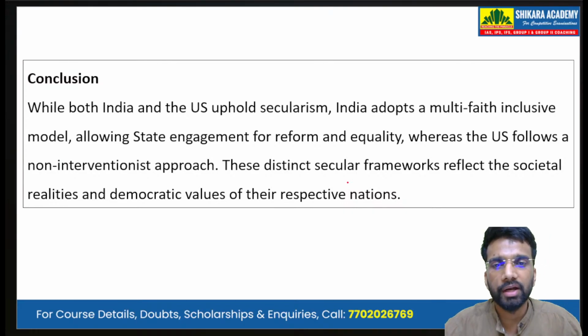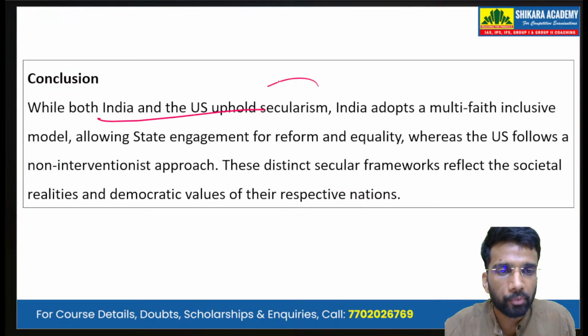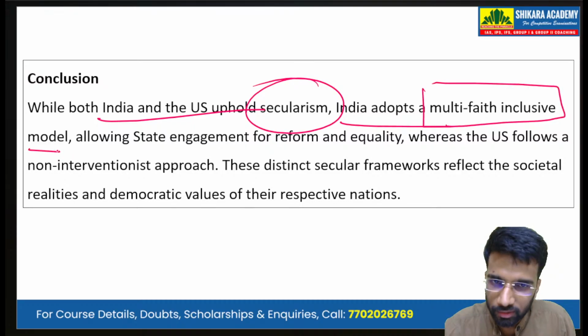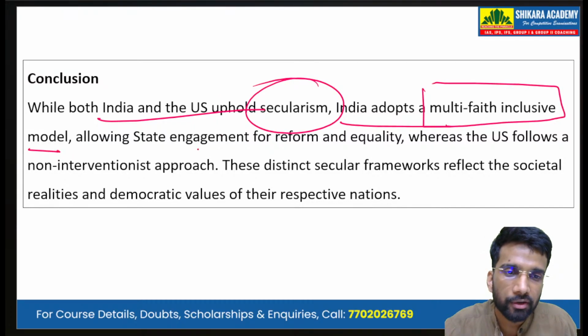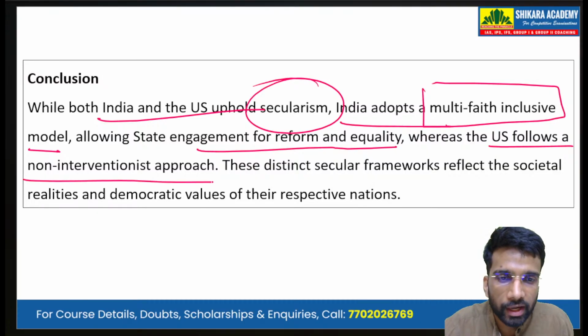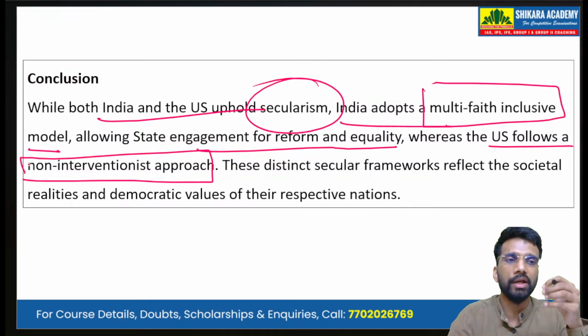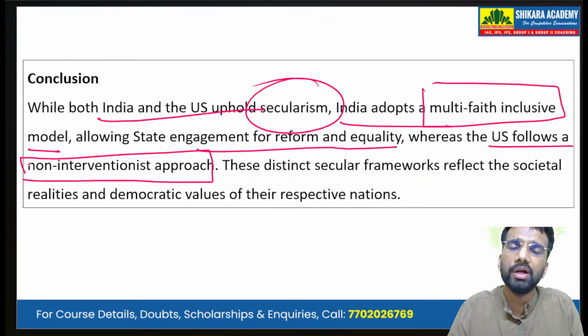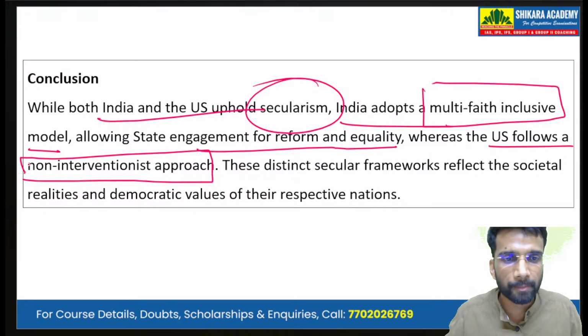Then, in summary, we can write that while both India and the US uphold secularism, India adopts a multi-faith inclusive model, allowing state engagement for reform and equality, whereas the US follows a non-interventionist approach. So, in India, we have an inclusive, interventionist approach, and in the US, a non-interventionist approach.